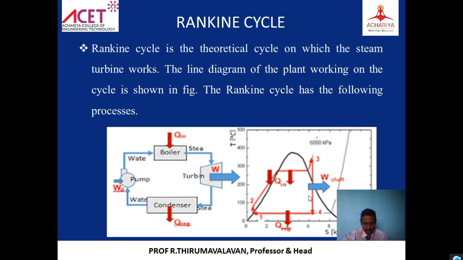Pressure drops, right? Then up to 4, it was expanding inside the turbine. So the turbine entry is point number 3. Turbine exit is point number 4. From point number 4, it reaches the condenser.